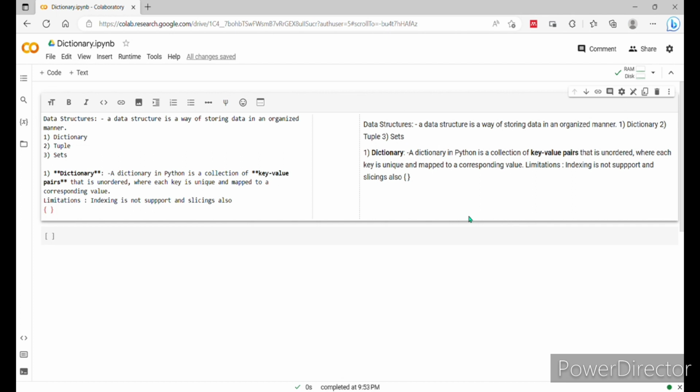One more important thing: in the dictionary we are using the curly braces, whereas in list we have used square brackets. Here we can say curly braces or flower braces. And see here the limitations of the dictionary: indexing and slicing are not supported in the dictionary.